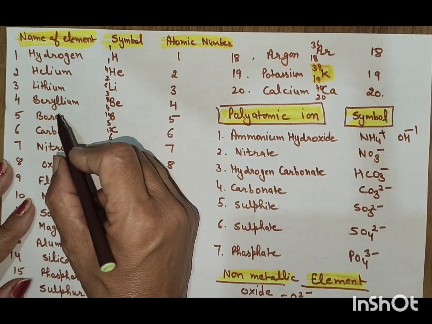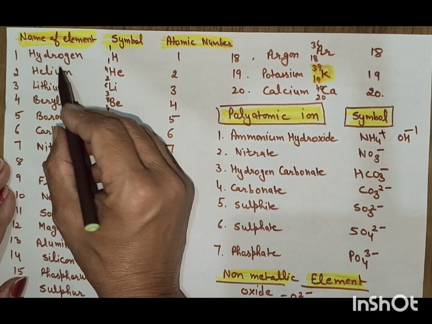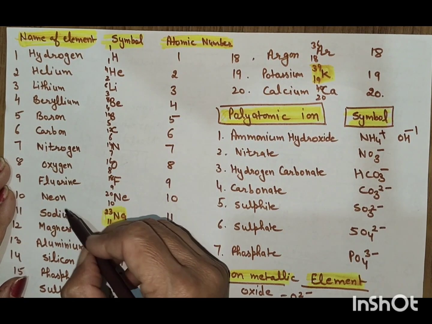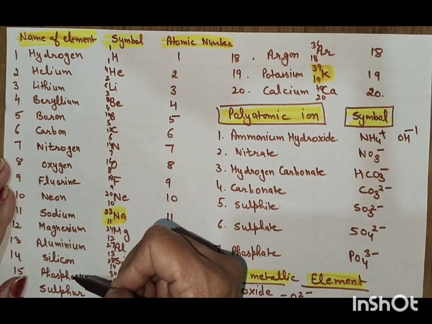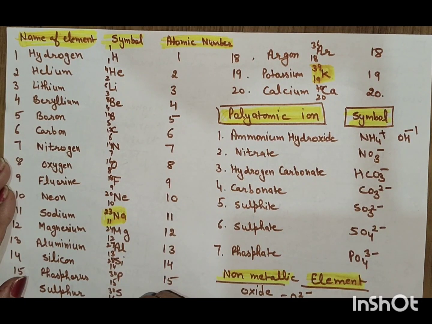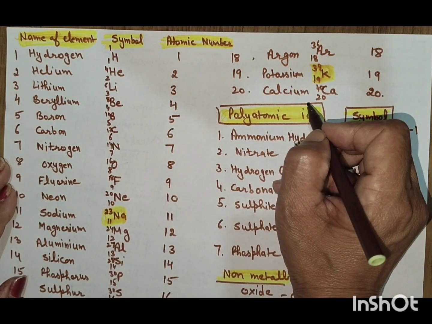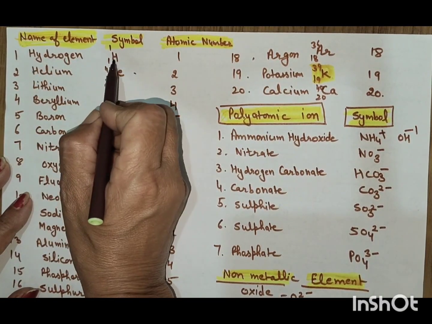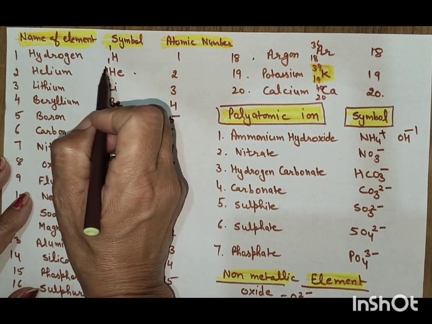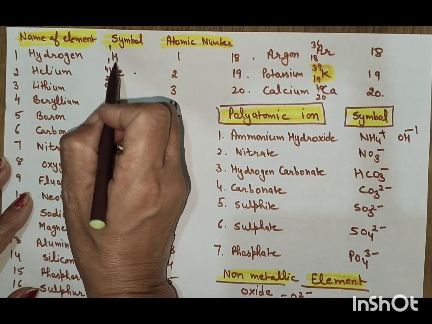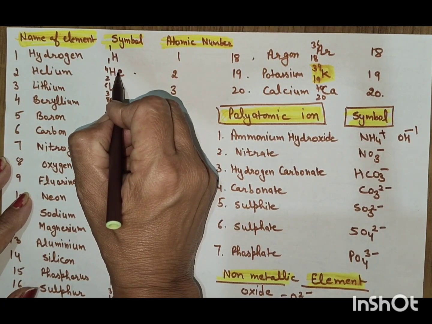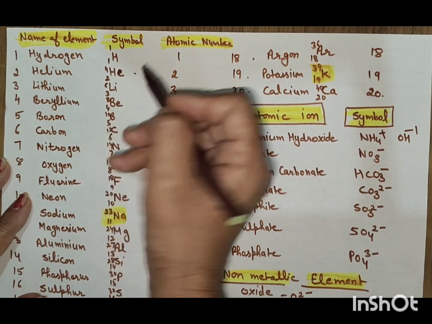First you will learn these 20 elements: hydrogen, helium, lithium, beryllium, boron, carbon, nitrogen, oxygen, fluorine, neon, sodium, magnesium, aluminium, silicon, phosphorus, sulfur, chlorine, argon, potassium and calcium. Now the symbols. The symbol for hydrogen is H. For helium, if we write H here, then the hydrogen and helium symbols mix, so E is there in the symbol.